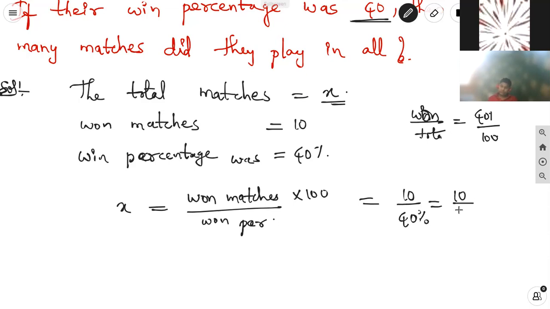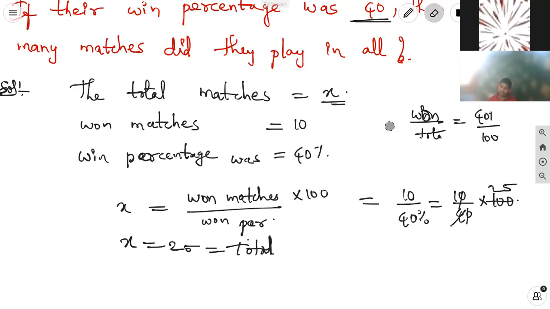It is equal to 10 by 40 into 100. 0, 0 cancel, 4 ones are 4, 4 twenty-fives are 100. So X equal to 25, it is equal to total matches.